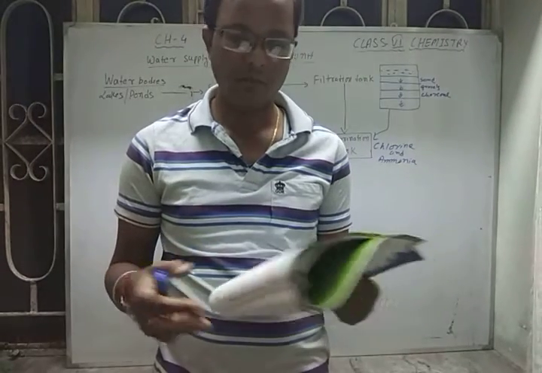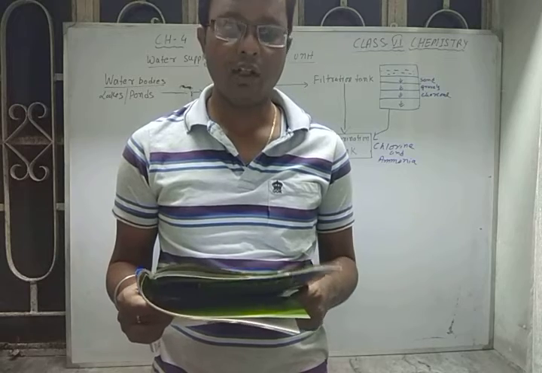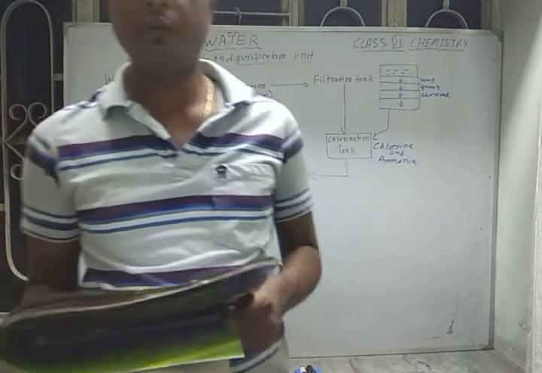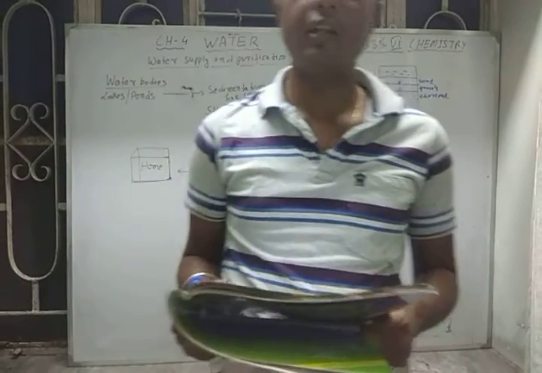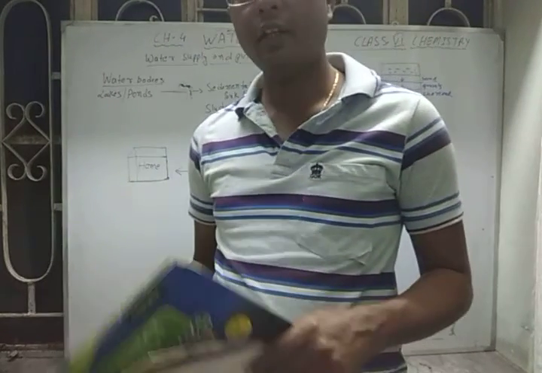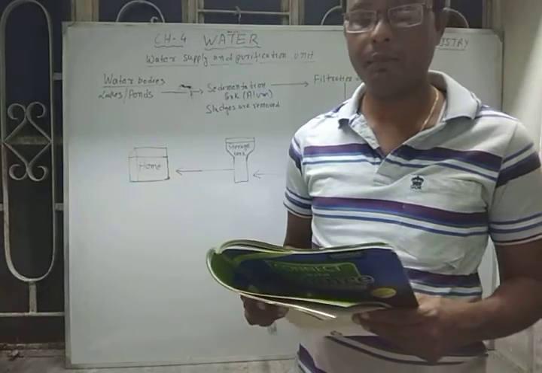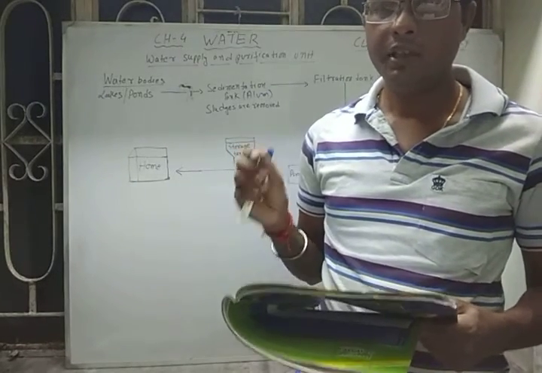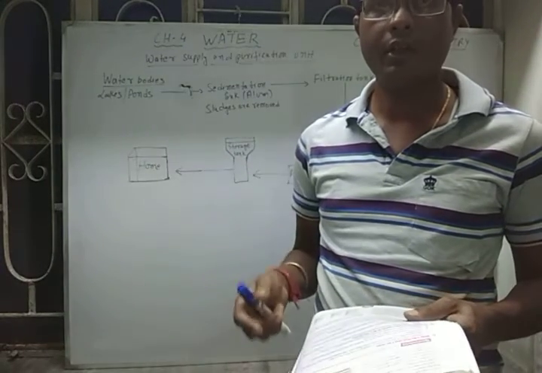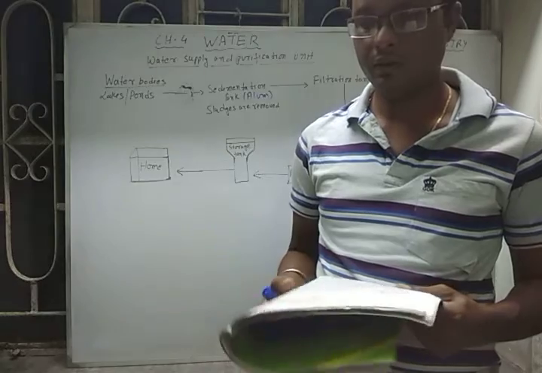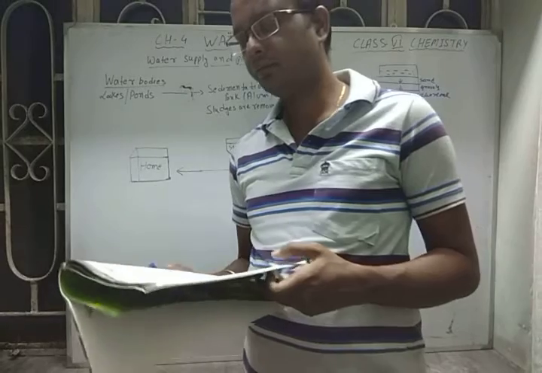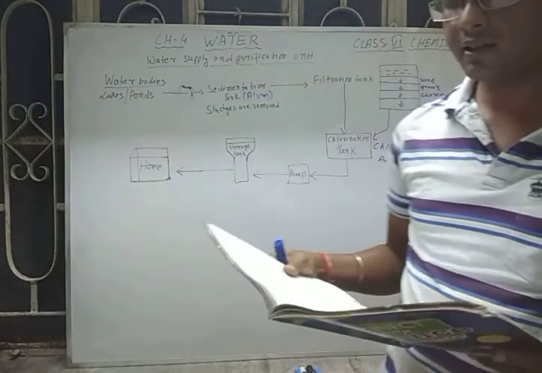So what are the qualities of potable water? The main characteristics of potable water: it should be colorless, odorless and transparent, free from germs and other impurities, and it should contain an appropriate amount of essential minerals such as compounds of magnesium, calcium and sodium, which are very important for our health and growth. So this is about the water purification system.